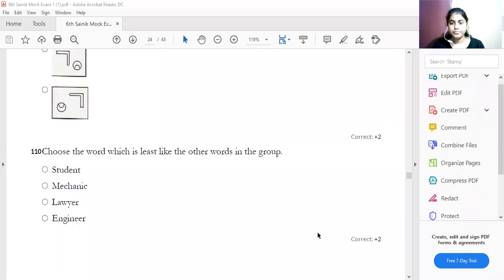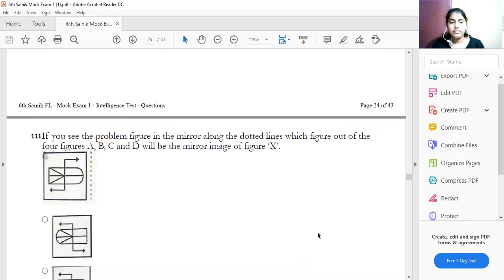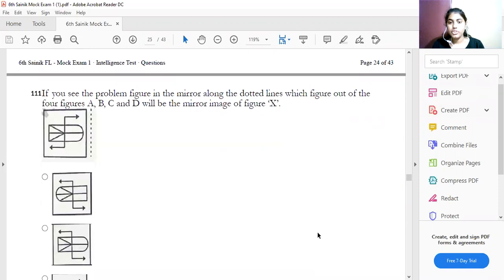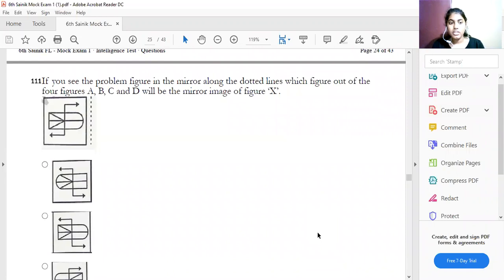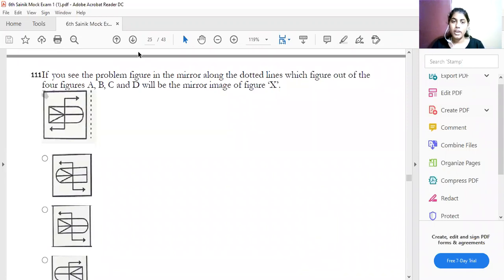The next question, look at the question. If you see the problem figure, mirror, dotted line, find out which of the figures A, B, C, D will be the mirror image of X. So you have to find out the mirror image of X. The dotted line represents the mirror here. You have to find out the mirror image of this diagram.